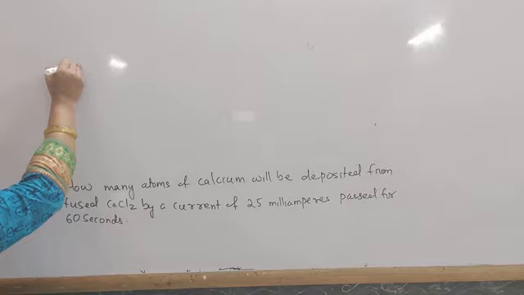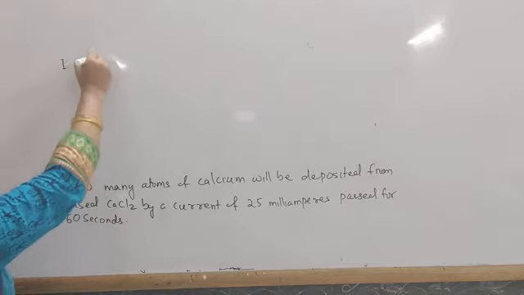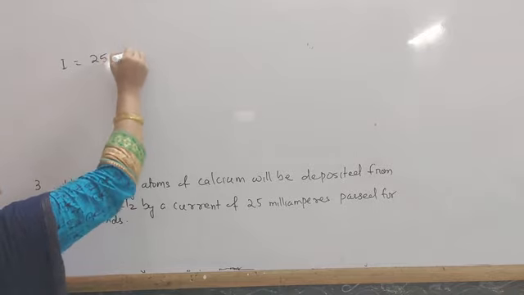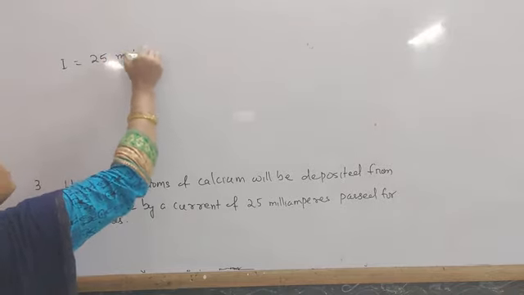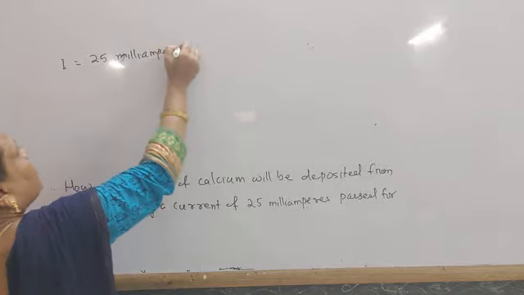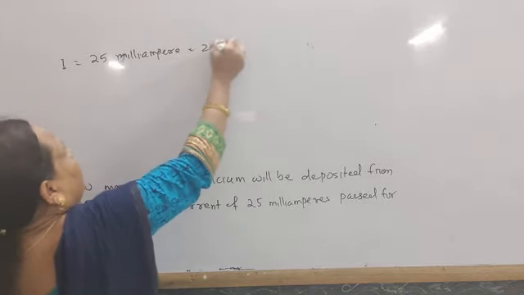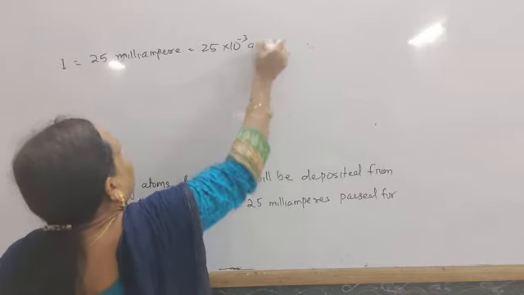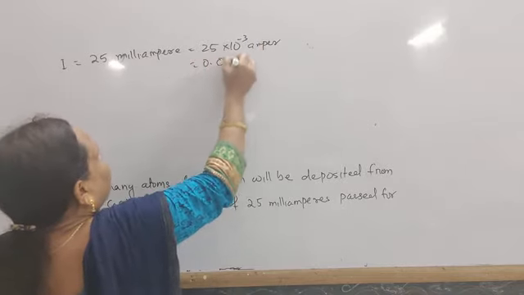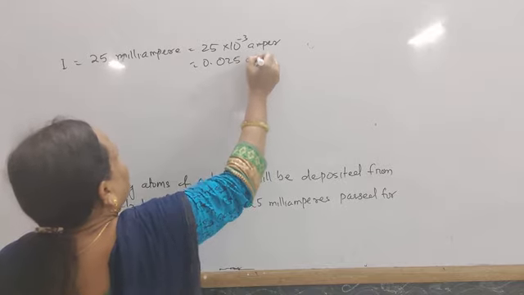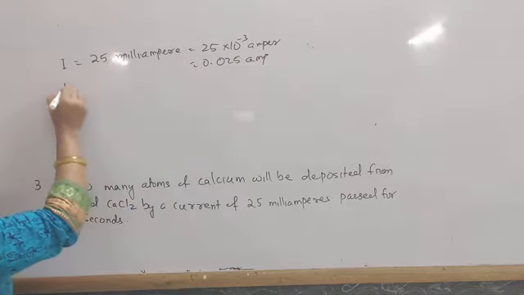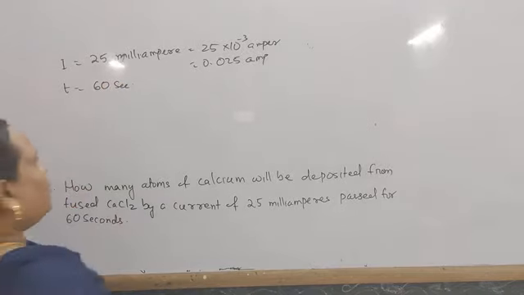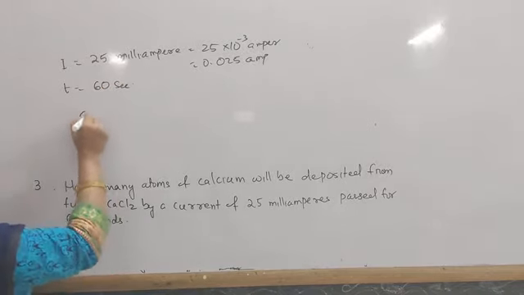What is given? Current I equal to 25 milliampere, that is equal to 25 × 10 to the power minus 3 ampere, or 0.025 ampere. And what is the time given? 60 seconds.